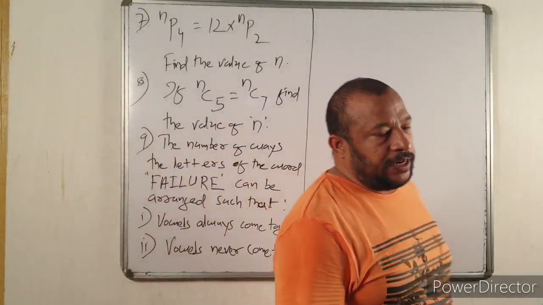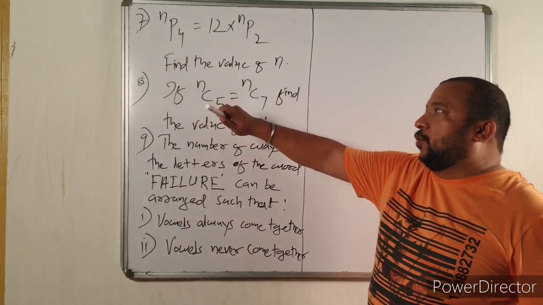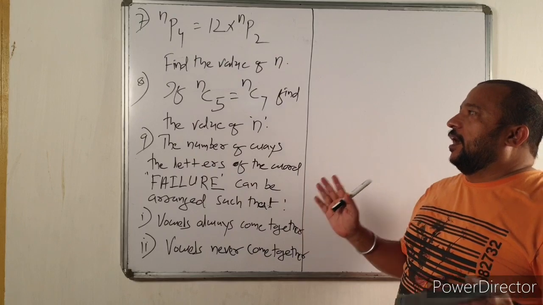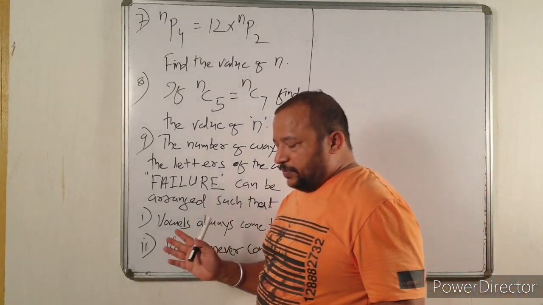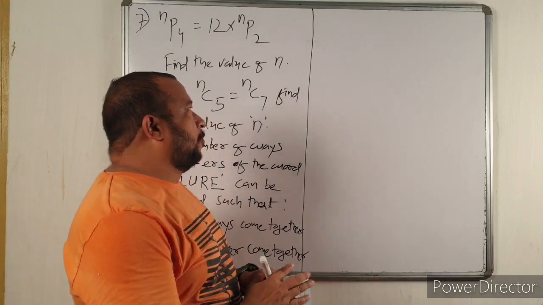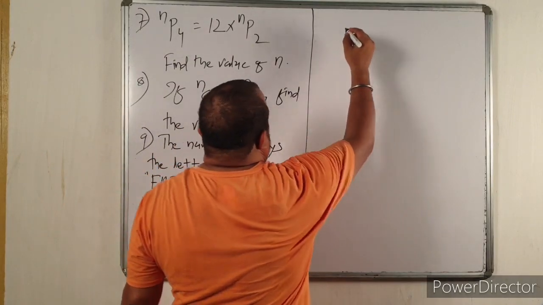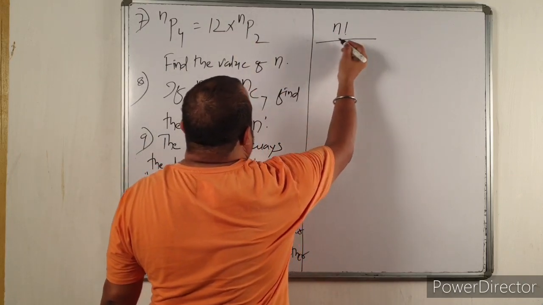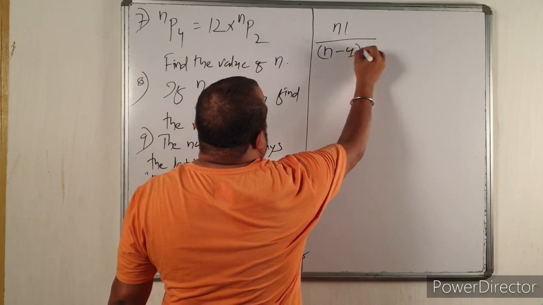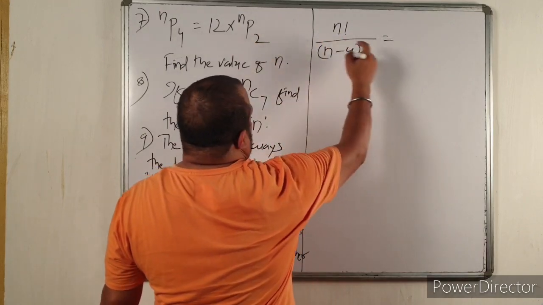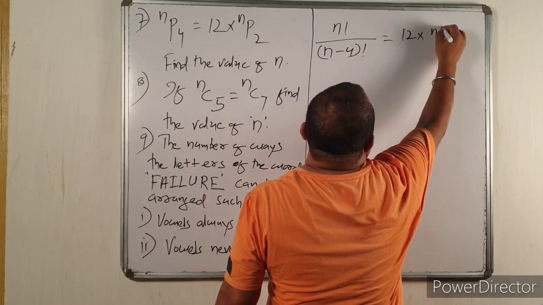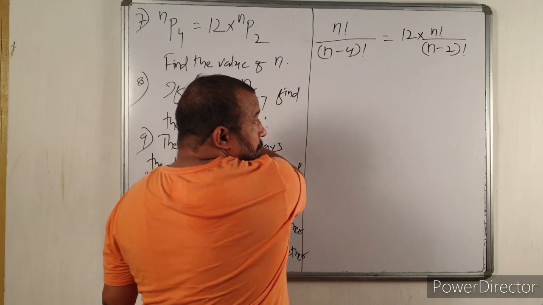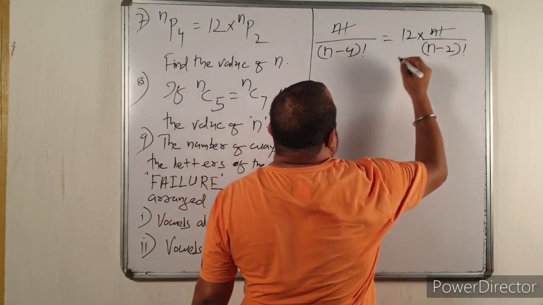Okay. Next question, very simple question. NP4 is equal to 12 into NP2. Find the value of N. Now, in this case you have to apply a simple formula. NPR is equal to N factorial divided by N minus R factorial. So it is N factorial divided by N minus 4 factorial equal to 12 into N factorial divided by N minus 2 factorial. Now N factorial and N factorial cancel.